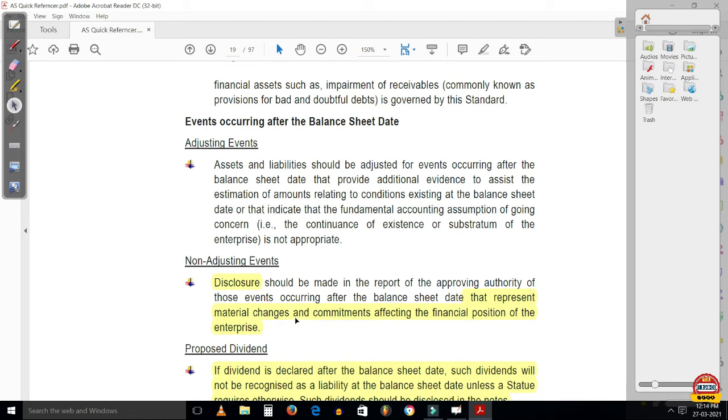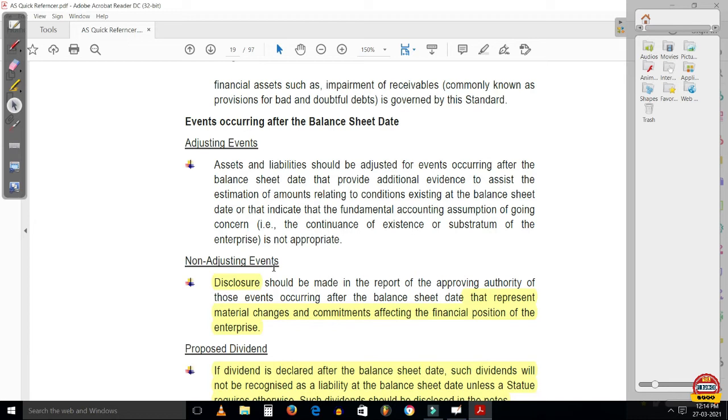For example, an example of a non-adjusting event would be loss by fire, loss by theft, or flood, natural calamities, right? So if these events occur after the balance sheet date and the amount of loss is very huge, is material, then disclosure should be made in the report of the approving authority.